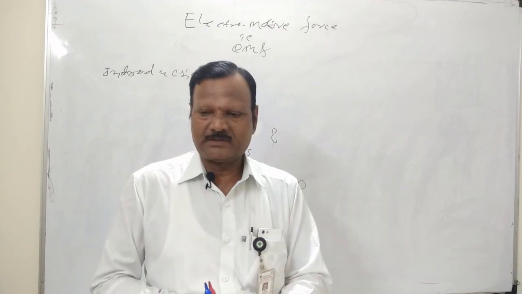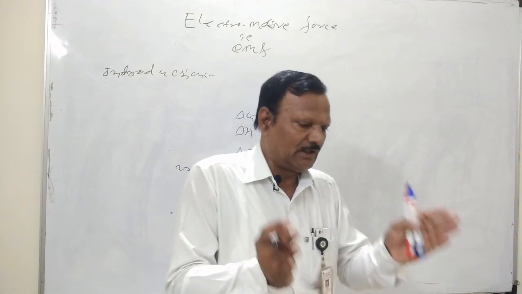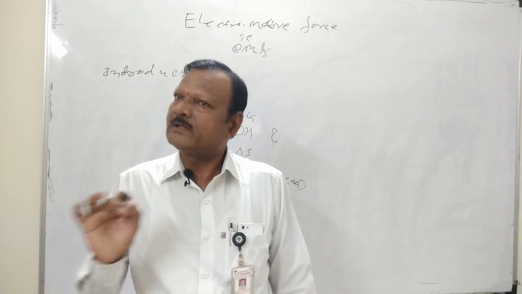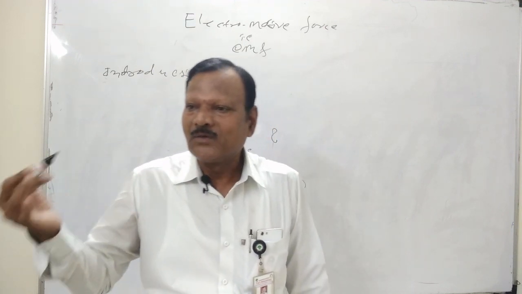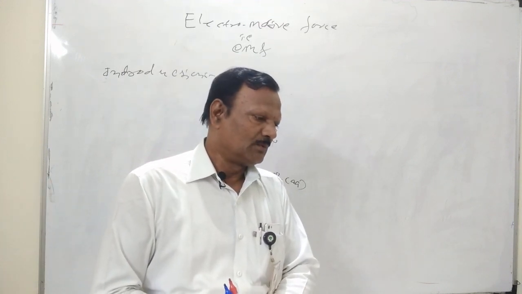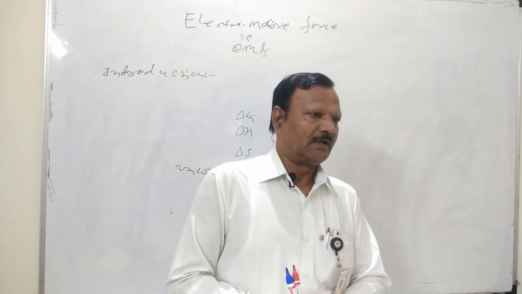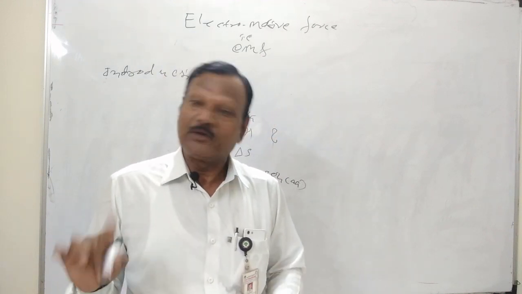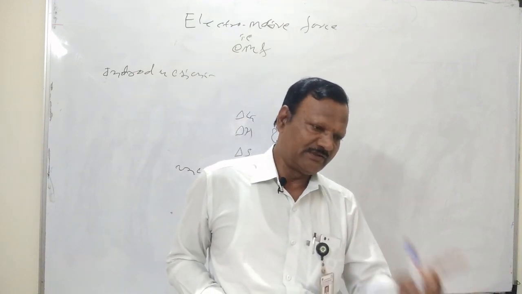Due to these situations, we have to prepare one particular cell, that is, the electrochemical cell: zinc in zinc sulfate, copper in copper sulfate. The best example is the Daniell cell, which is a voltaic cell. A zinc rod is in its ionic solution, zinc sulfate solution, and a copper rod in copper sulfate solution. This is one half cell, zinc in zinc sulfate.